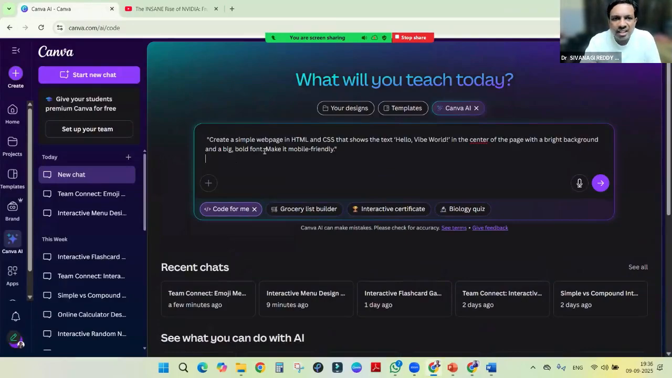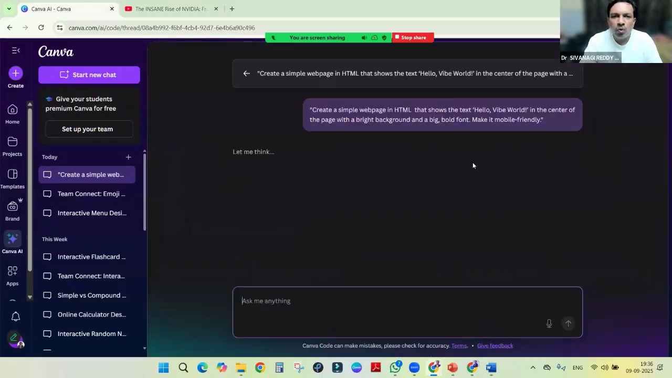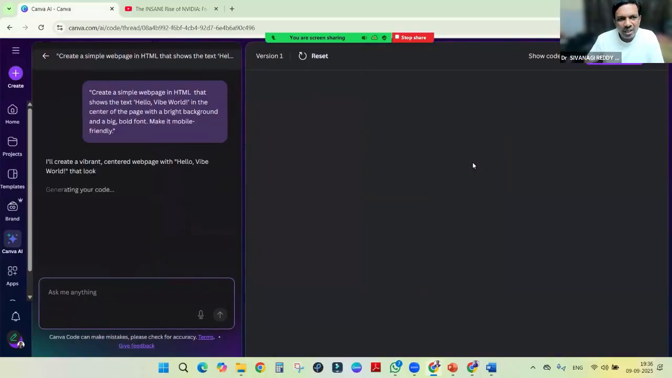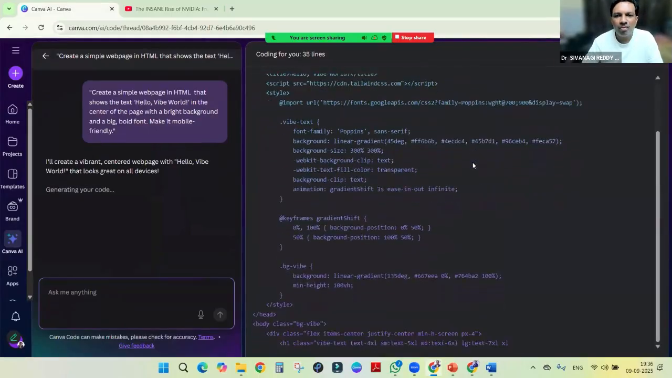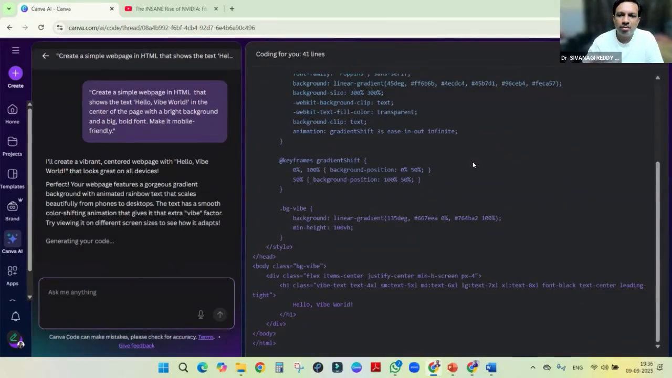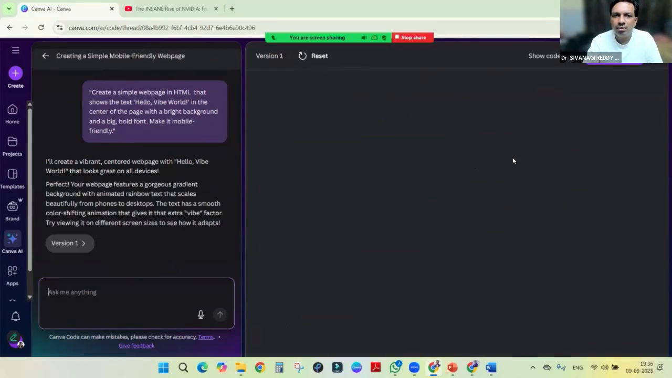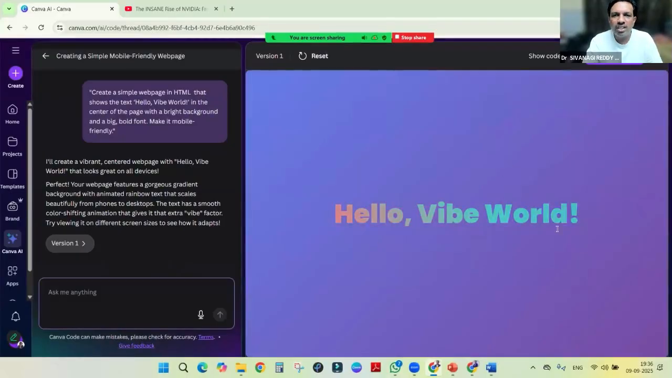So, create a simple web page in HTML that shows the text Hello Vibe World in the center of the page with a bright background and a big bold font, and make it mobile friendly. Two is given, we can remove it. Once we enter it, we will check whether it can be written or not. Right, so it's created already. It's very simple.